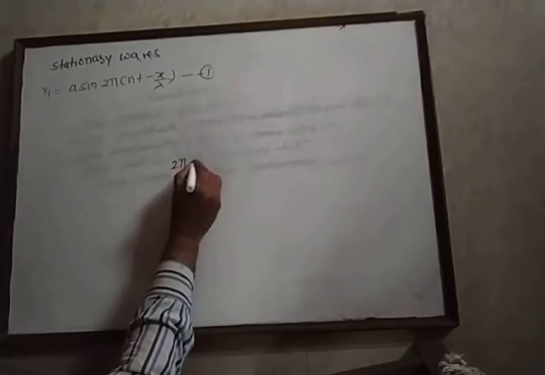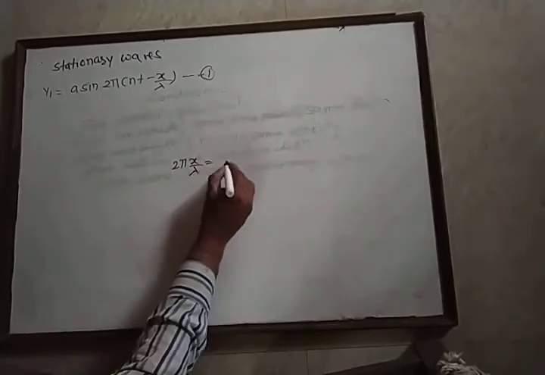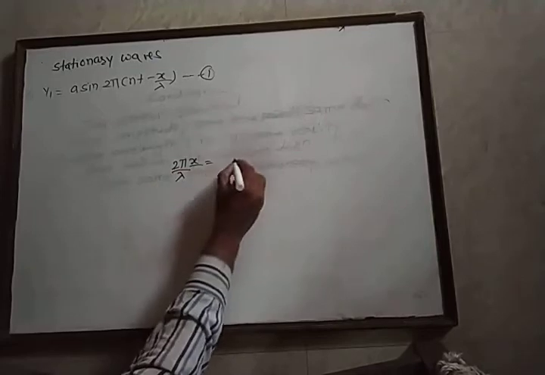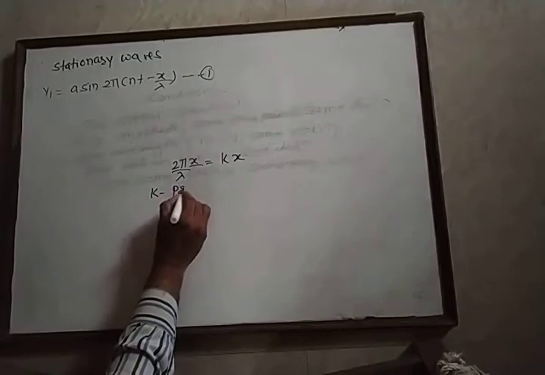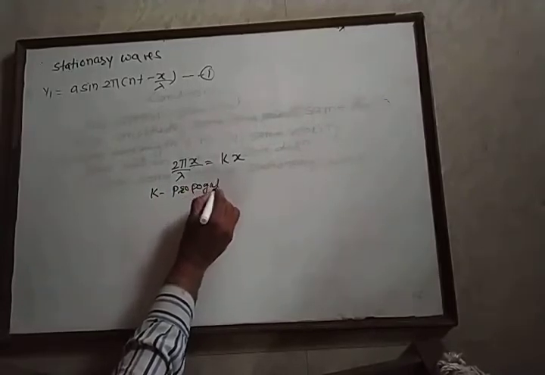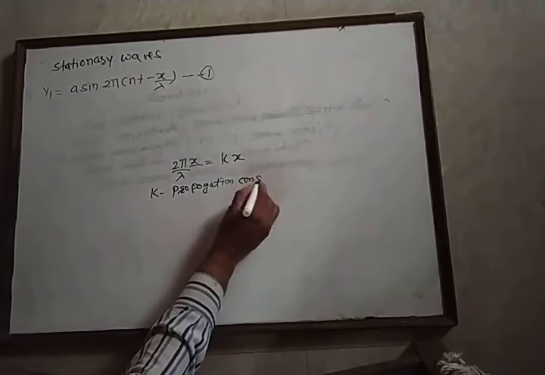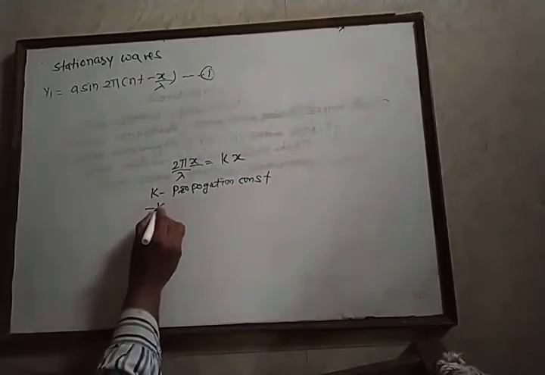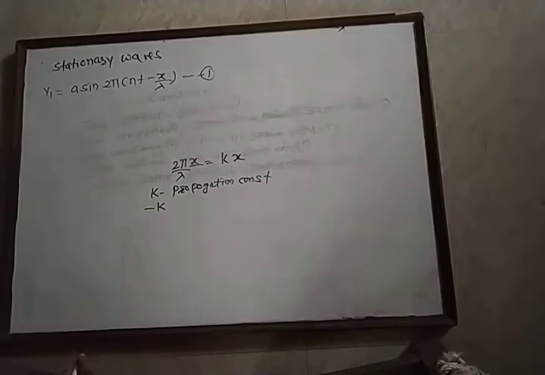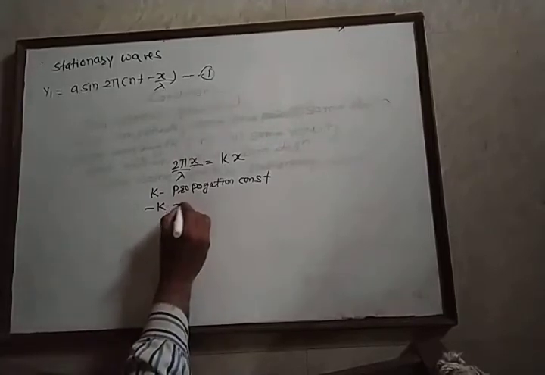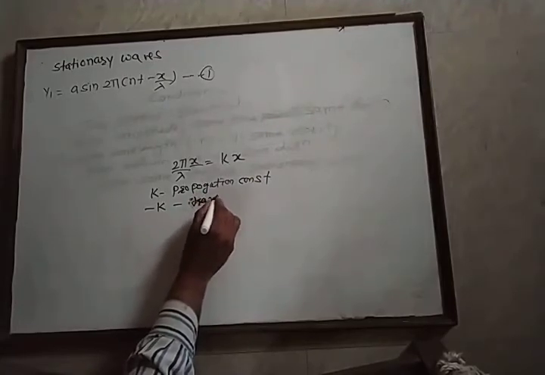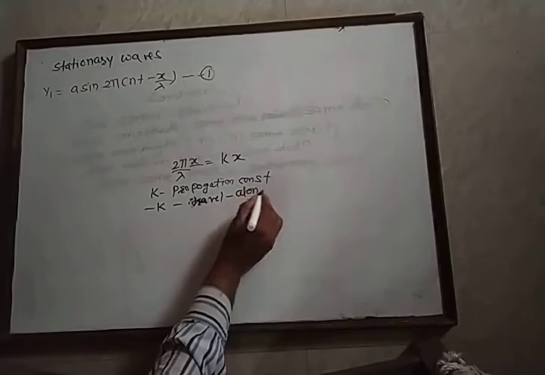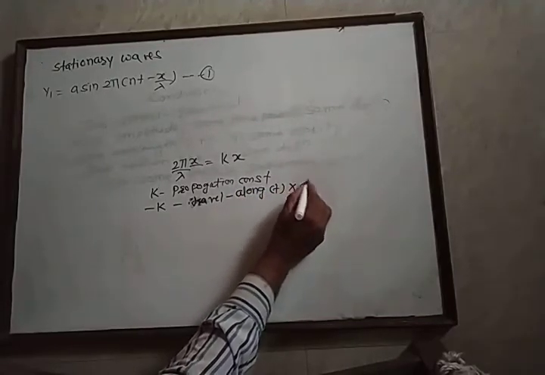In equation number 1, 2π into x upon lambda is k into x, where k is known as the propagation constant. This propagation constant has a negative sign in equation number 1, which indicates the wave is traveling along the positive x direction.